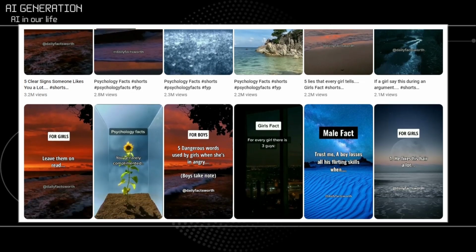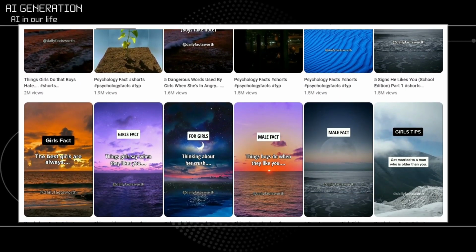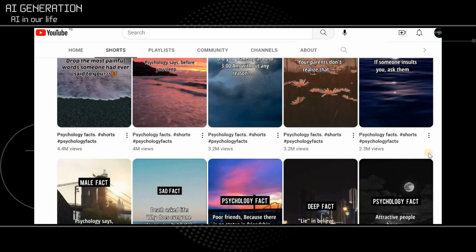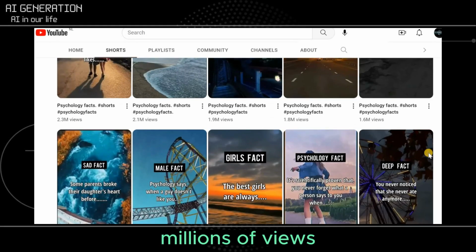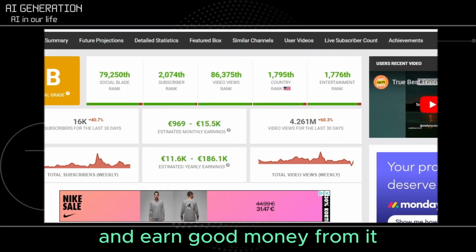We all know such a format as shorts and reels that are used to promote products or create monetized content for YouTube, TikTok, or Instagram. Many channels gain millions of views and earn good money from it.